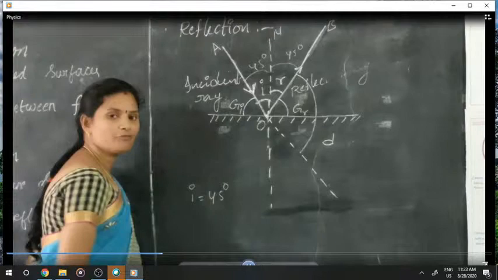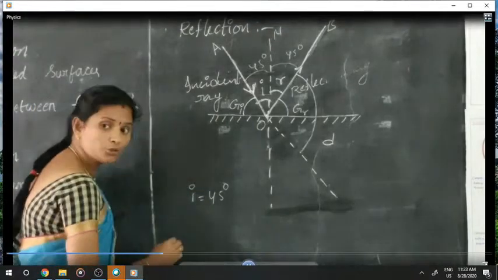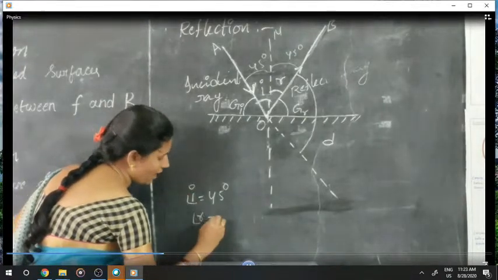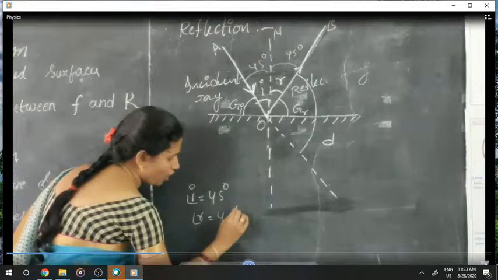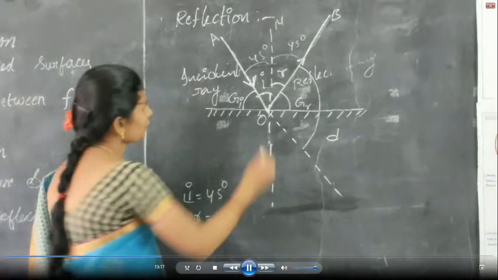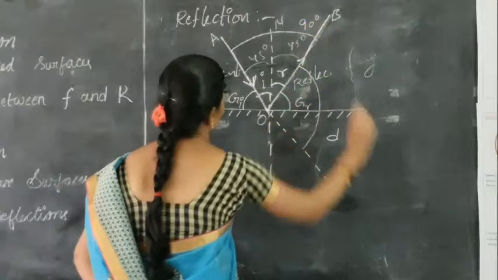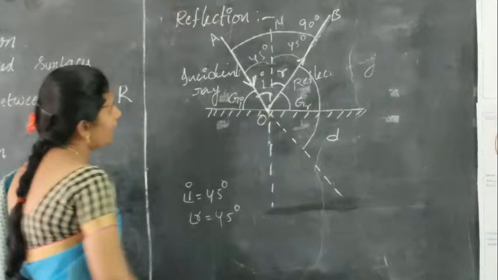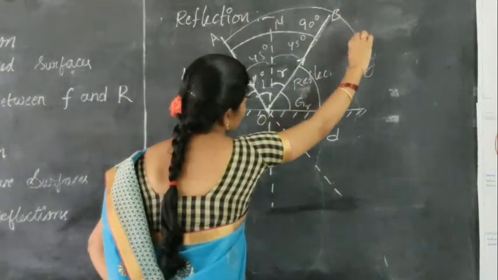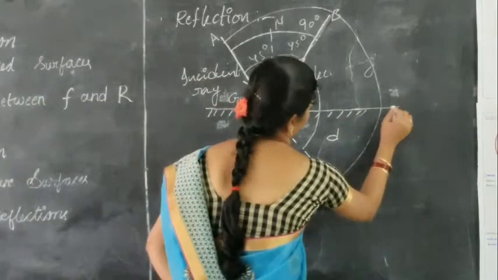According to the laws of reflection, the angle of incidence must be equal to the angle of reflection. So angle R is also 45 degrees. So here the angle is 90 degrees. And this is 180 degrees.